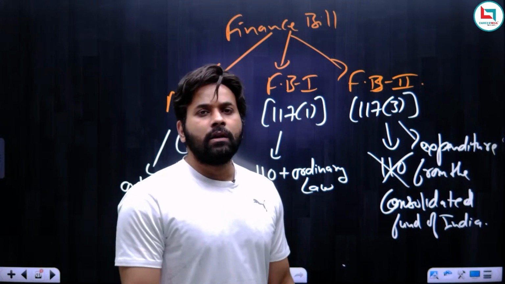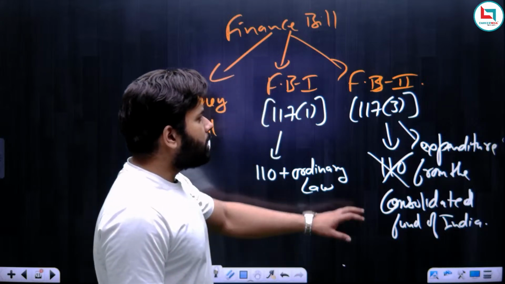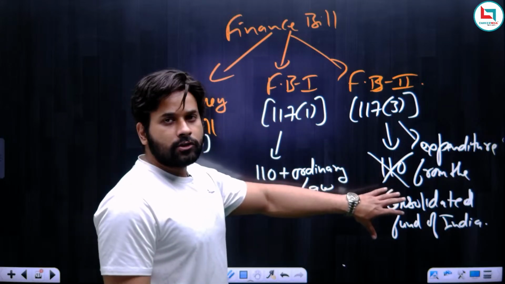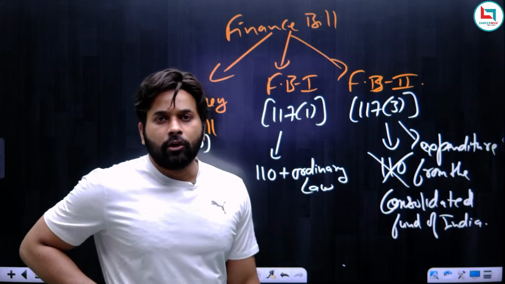For example, the bill for the salary of the president can be called financial bill category 2. This bill does not contain the features of money bill; it deals with expenditure from the Consolidated Fund of India.